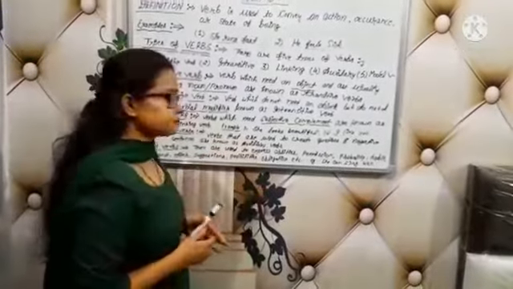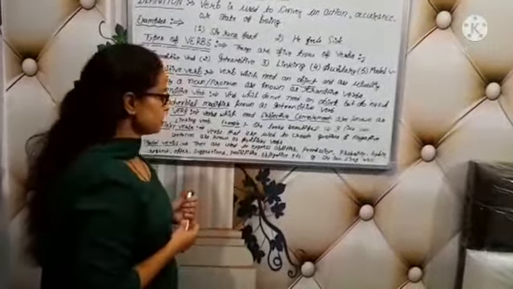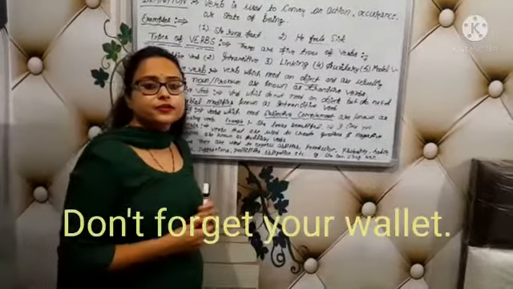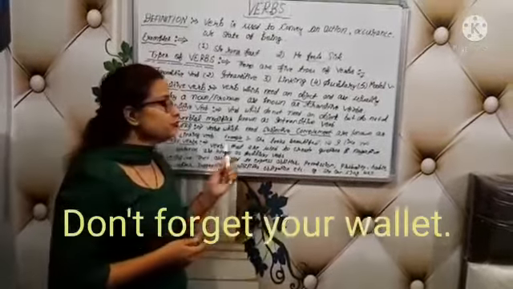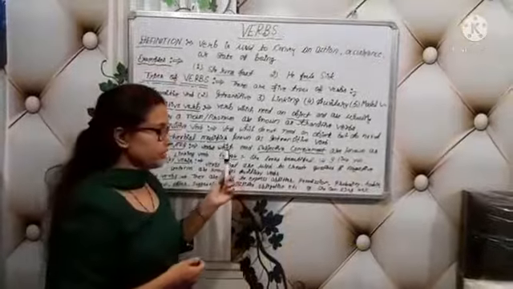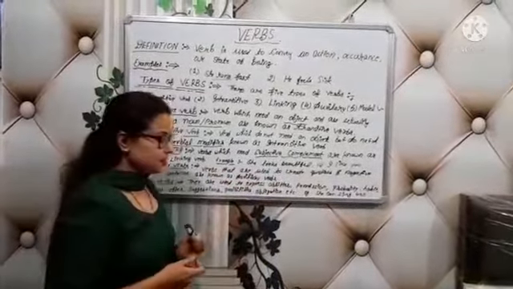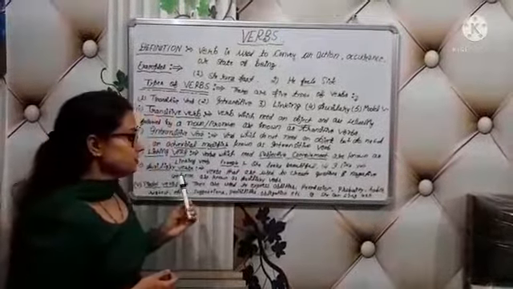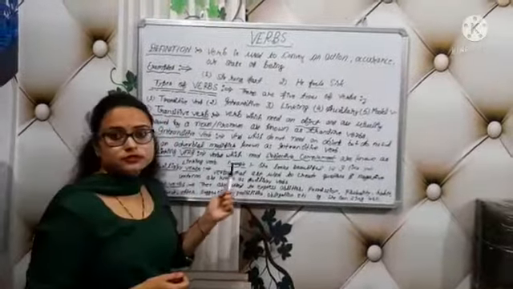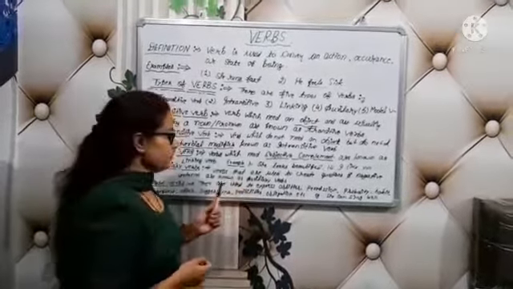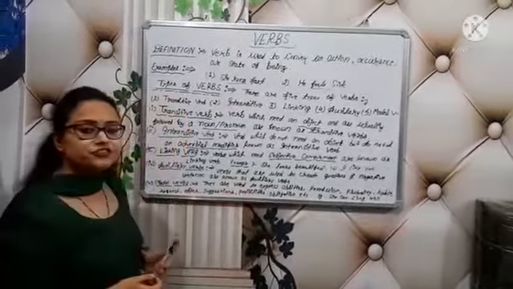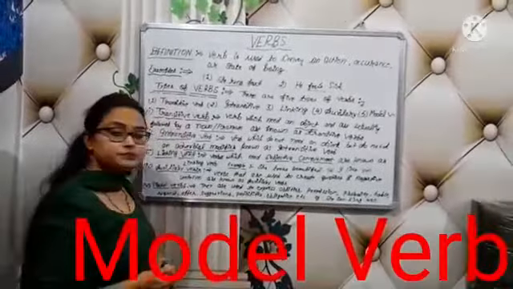For example, don't forget your wallet. That is a negative sentence, and don't is the auxiliary.